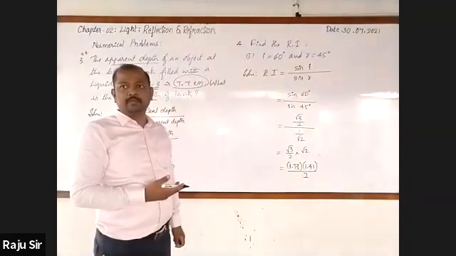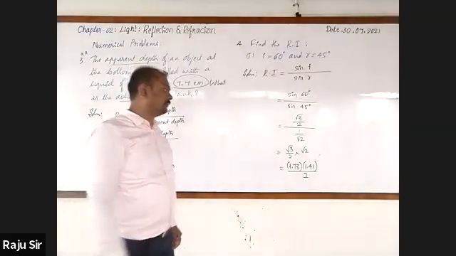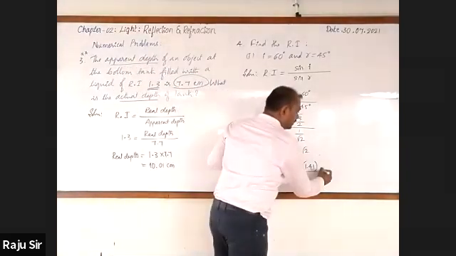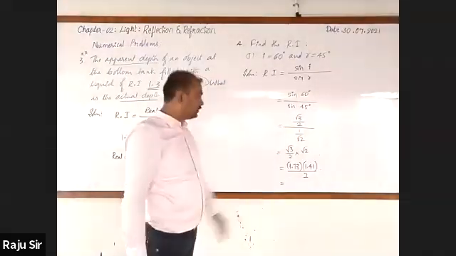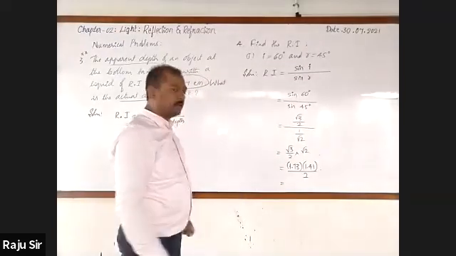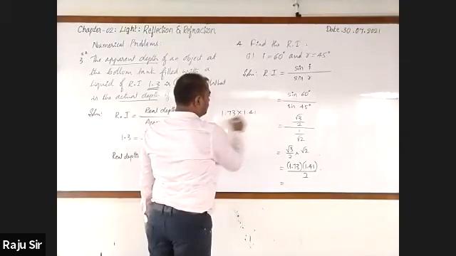You are very familiar with these values: root 1, root 2, root 3. You should know this. Usually the refractive index is to be expressed in terms of decimal only. Let's go for multiplying this. 1.73 into 1.41.